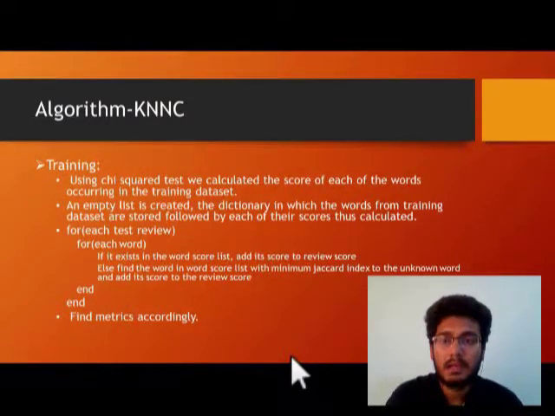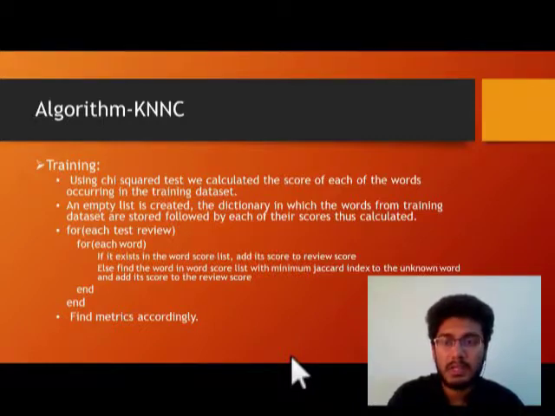Coming to the training of the dataset, we use a chi-square test, in which we calculate the score of each of the words occurring in the training dataset. An empty list is created, the dictionary in which the words from the training dataset are stored, followed by each of the scores thus calculated.